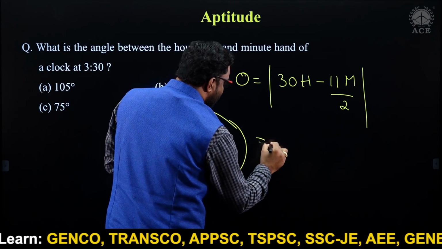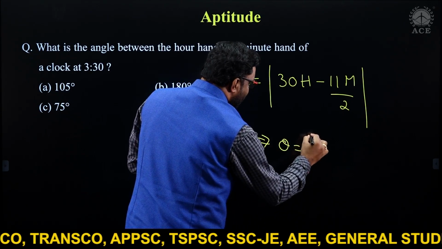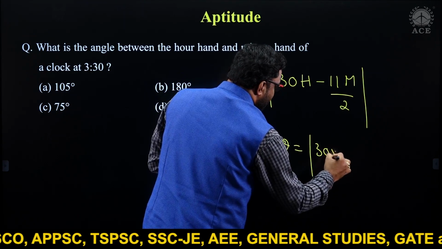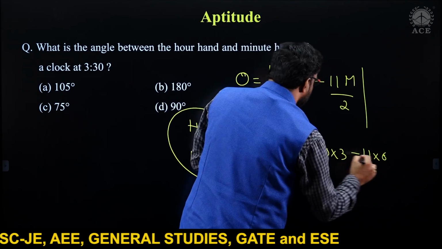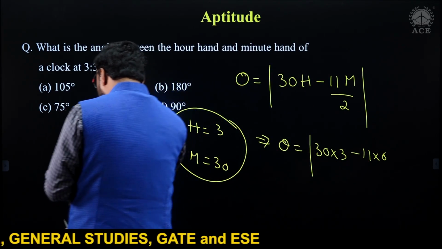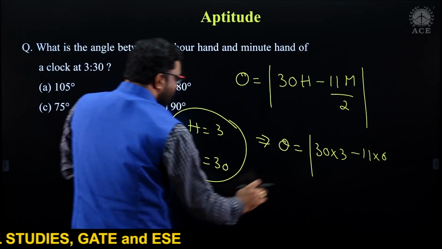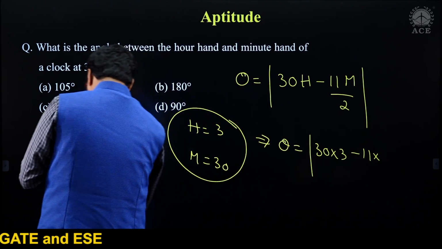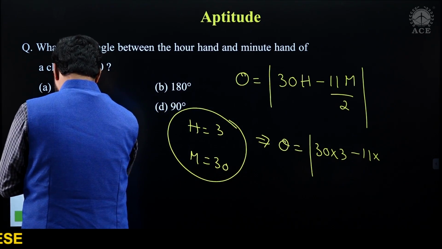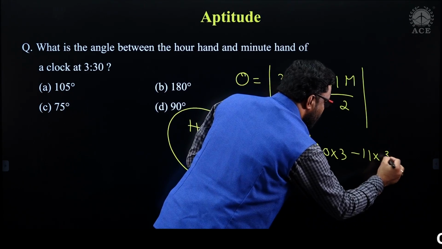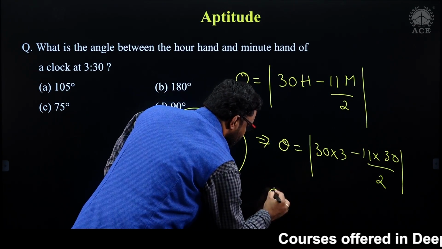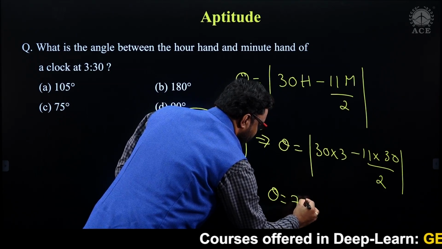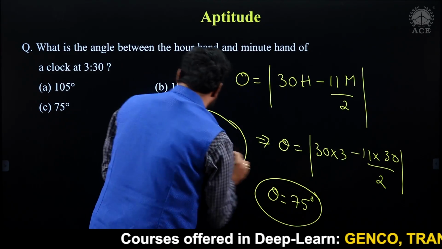Substitute these values here. We get 30 into 3 minus 11 into 30, divided by 2. If you just substitute the values and do the calculation, as modulus is there, we get 75 degrees. This is using the formula.